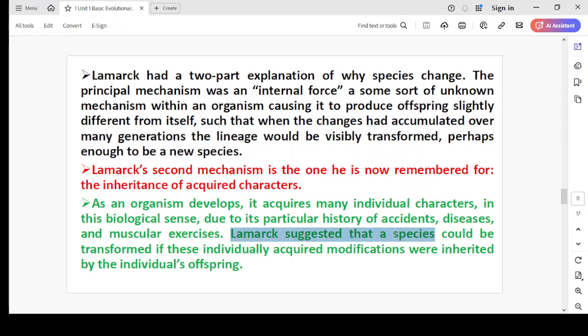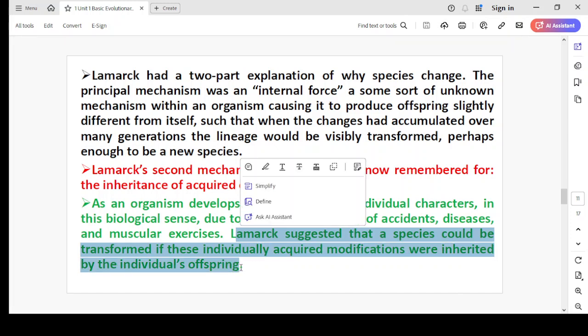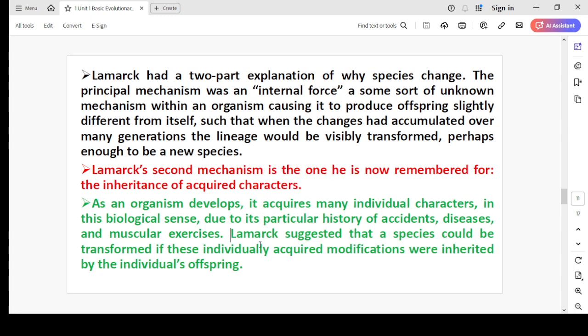Lamarck suggested that a species could be transformed if these individually acquired modifications were inherited by the individual's offspring. But nowadays it is not correct.